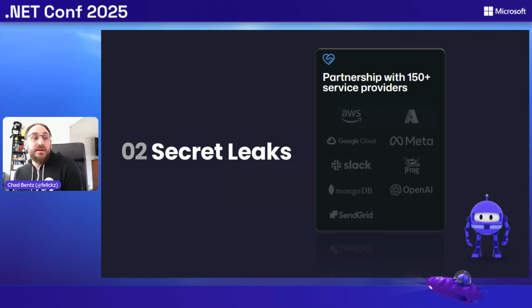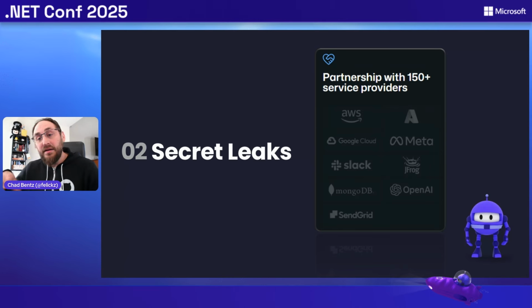GitHub Secret Protection is a feature that was created to combat this head on. GitHub has partnered with over 150, I think we're up to 186 providers currently, to understand over 415 different secret patterns and tokens. When we detect those in public repos as a leak, we notify those partners through a partner program. So if you are minting tokens as part of a product you're working on and you have a very specific format, reach out to GitHub. You can join our partner program here.